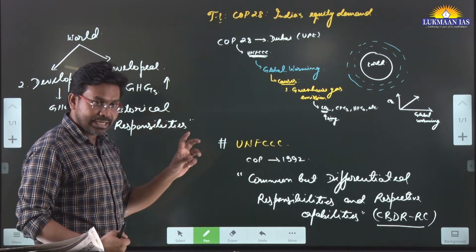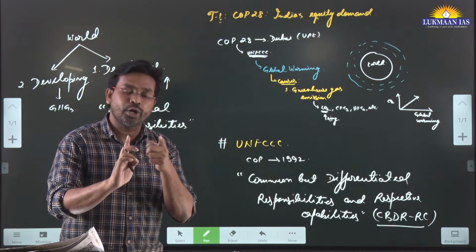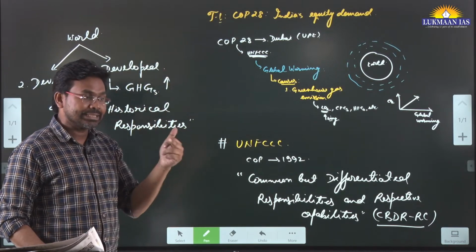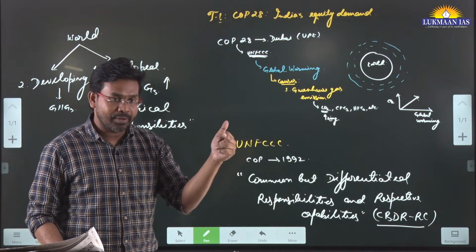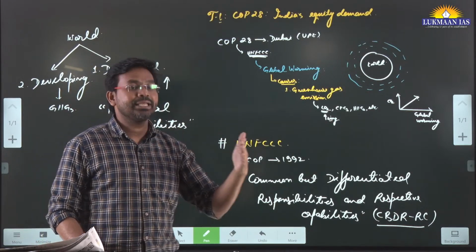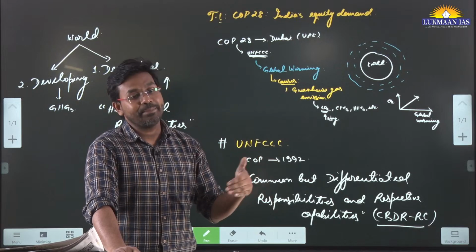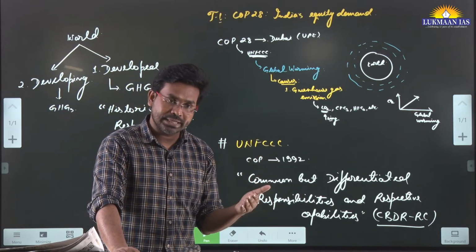One thing is that they adopted a developmental path that caused the pollution. The second thing is that they have reached a certain level of development where, to maintain the lifestyle their citizens are living, they are still emitting a huge amount of greenhouse gases.